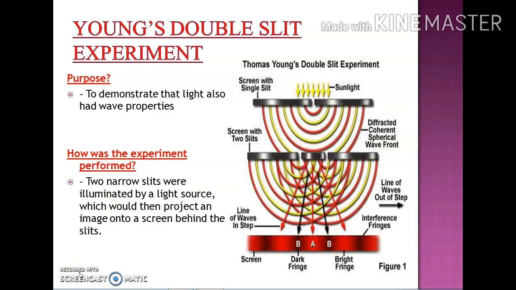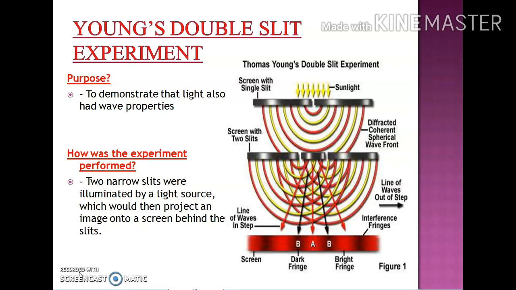The formation of these fringes could be explained with the help of interference of light. In this experiment, the slit S, which is the original slit, is illuminated by the source of monochromatic light, and spherical wave fronts continuously come out of it in the form of crests and troughs. You can see in the figure. Let the crests be represented by the red arcs and the troughs by the yellow arcs.